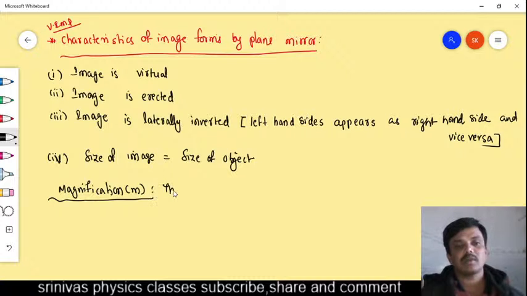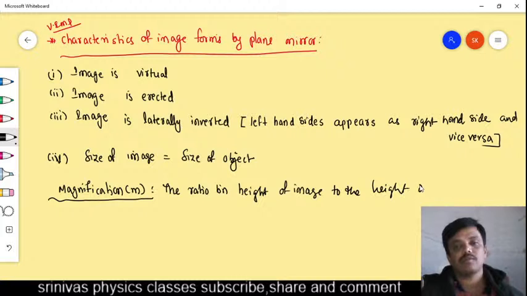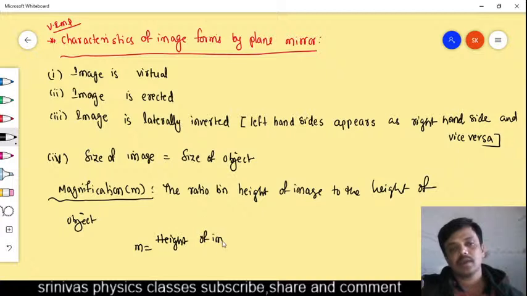It is the ratio between height of image to height of object. It is denoted with small m. Its formula is height of image by height of object.